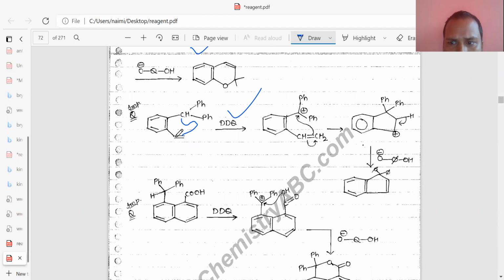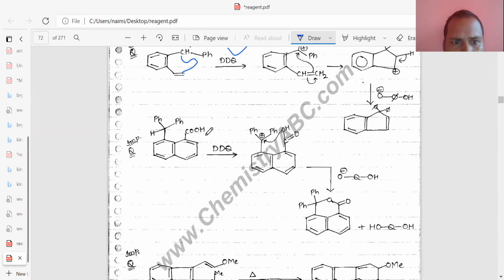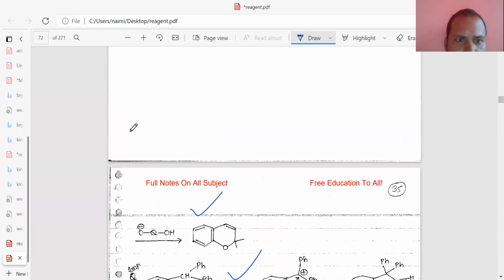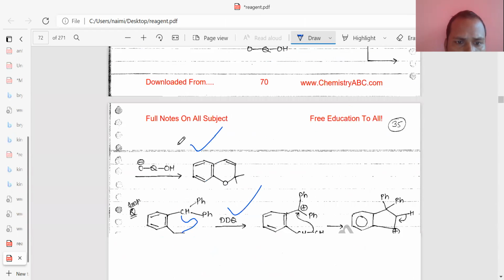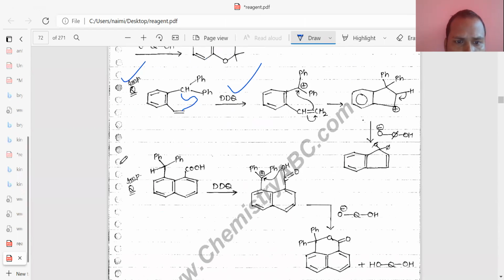Okay, which is balanced by this hydrogen. So it is a three reaction, it is very important. This reaction is very important and this is also important.